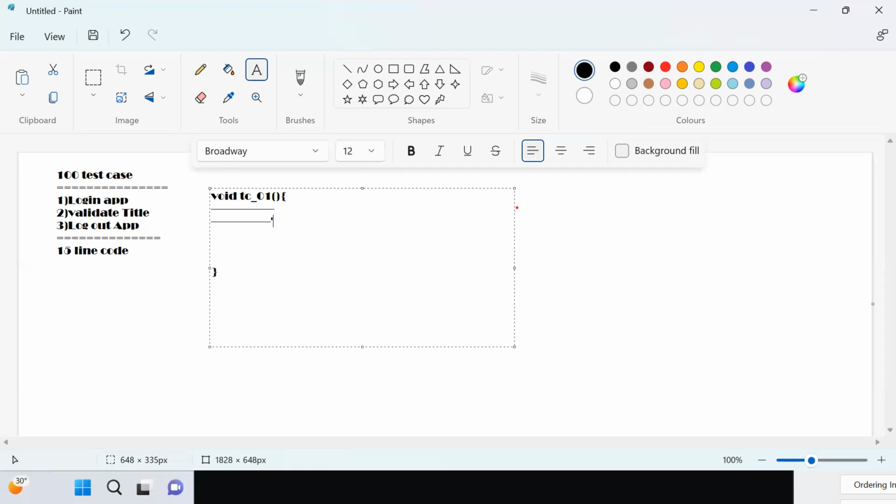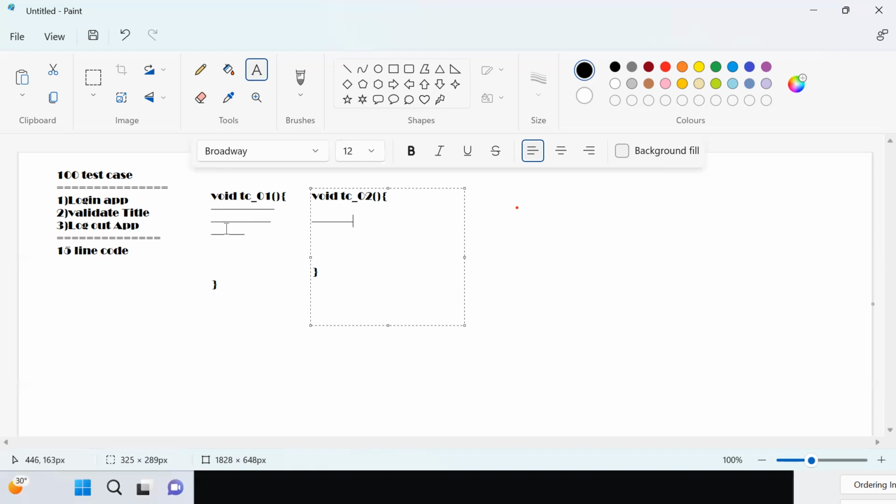You are writing 15 lines of code. Again, when you are writing another test case, you are again writing these 15 lines of code. Are you seeing something? This is common, these are repeated steps.